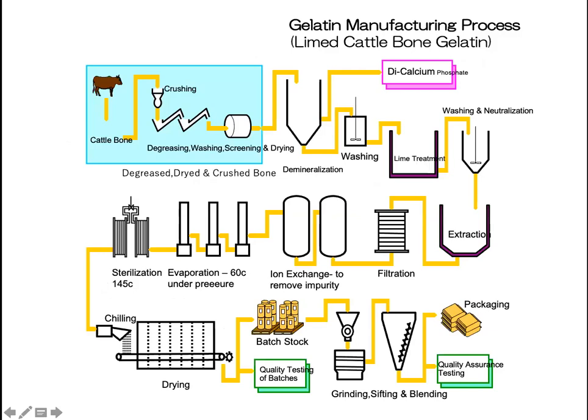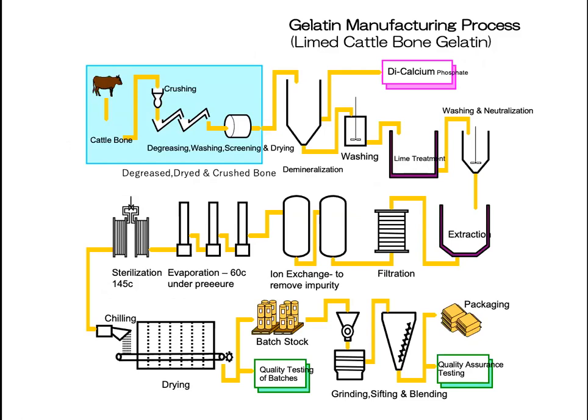So here you can see more detail. I'm talking about the bone. The bone is first washed with high pressure. Then it is crushed to get the bone chips. Then it goes for drying. You can do sun drying, or you can use a dryer. You can use 100 degrees centigrade for a few hours.